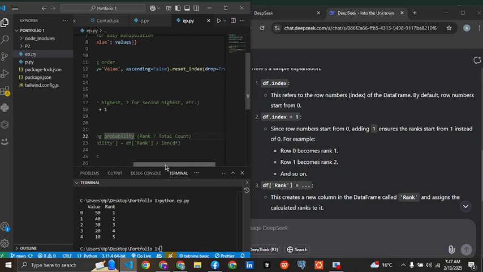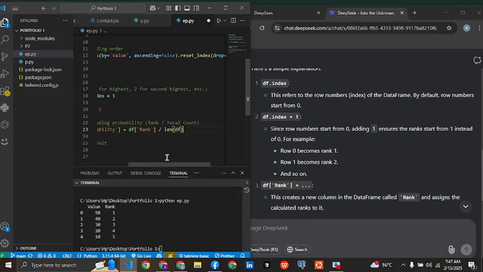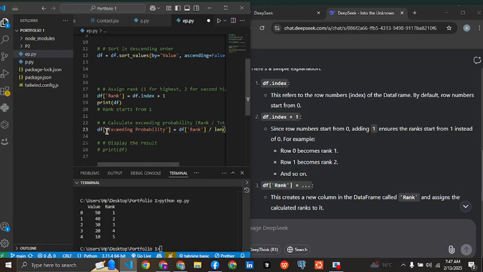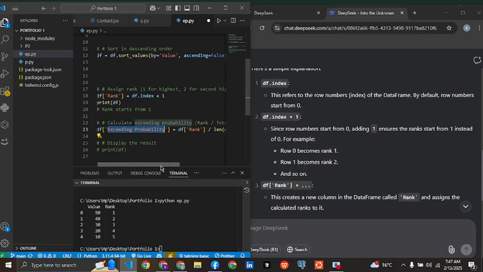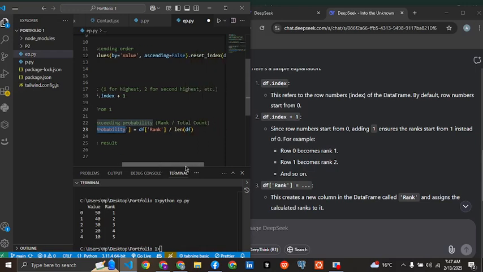Df exceeding probability equals df rank divided by the length of df. So what we are doing here is adding another column called exceeding probability, and we are dividing the rank by the total number of rows in the data frame.